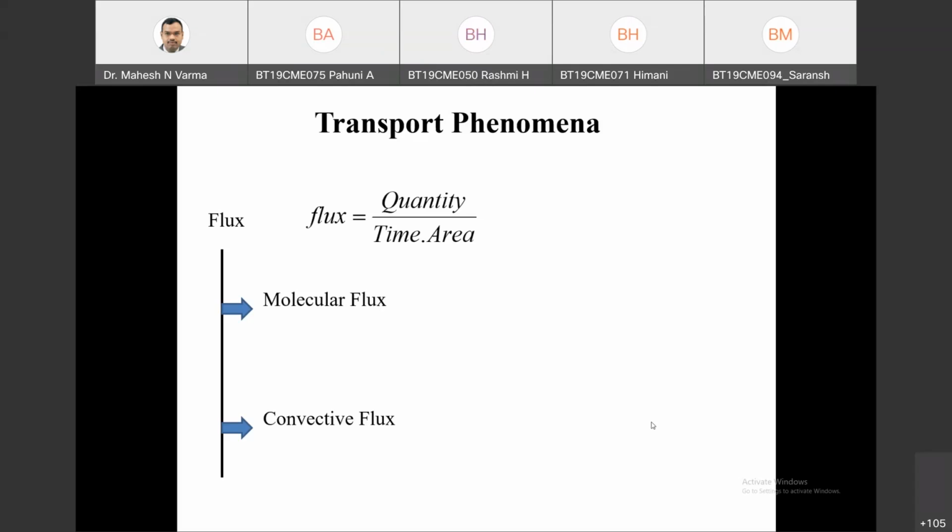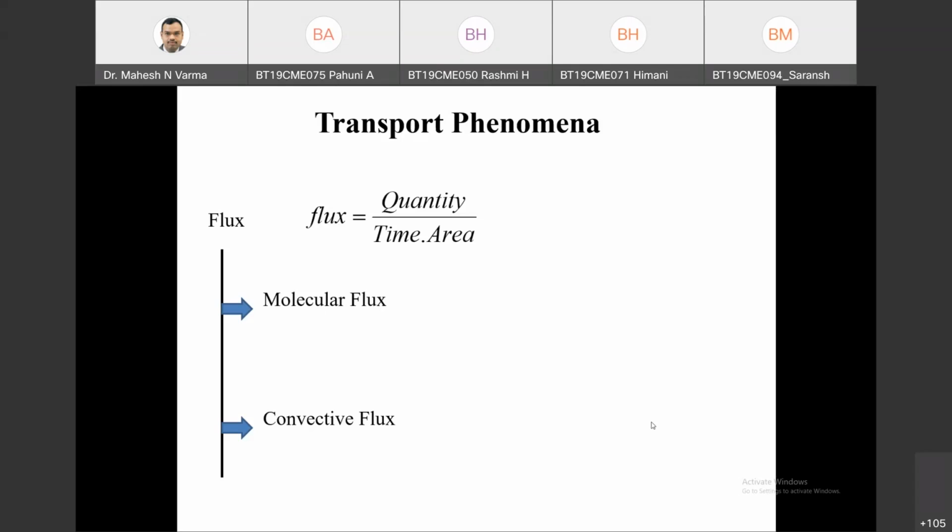Molecular flux is because of concentration gradient, like molecules go from higher concentration to lower concentration. All the time concentration? Now here, that is what I am telling. So we are discussing heat transfer, mass transfer, and momentum transfer together. So we can say the potential gradient, the gradient of driving force.